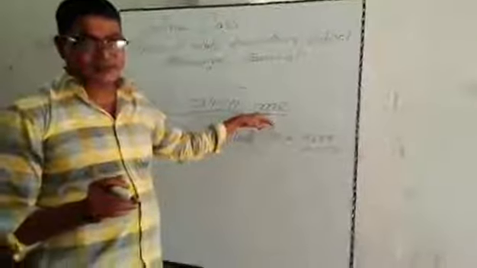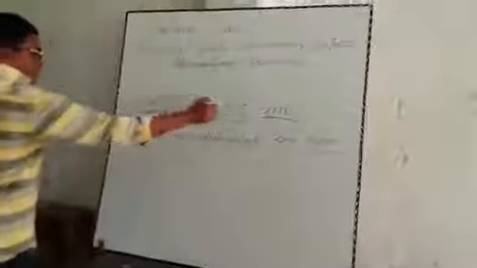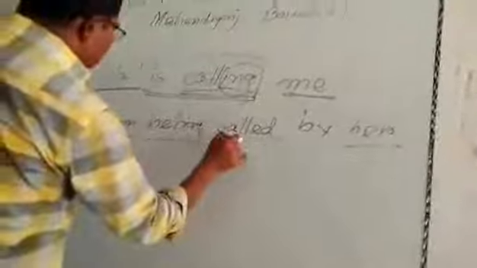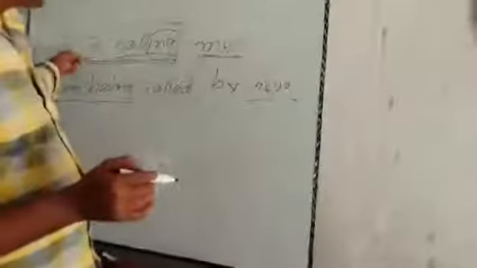This is the object. From me it will be changed to I, and as it is present continuous tense, after I it will be used am, and for ing form it will come being, and the past participle form of called, and by will be used as a preposition, and after that she. We are unable to use she. We have to use the objective form of she, her. Am I right? My dear learners, this is the formation of assertive sentence.